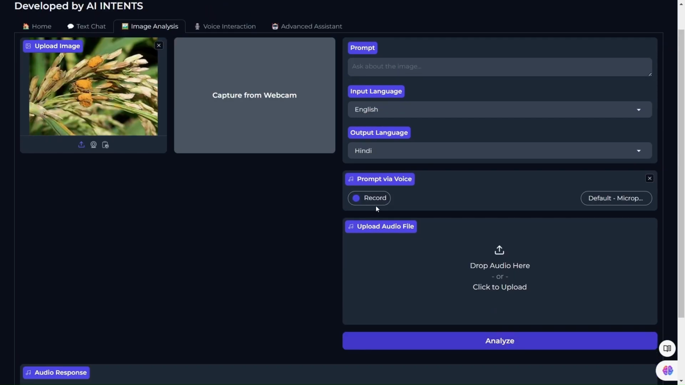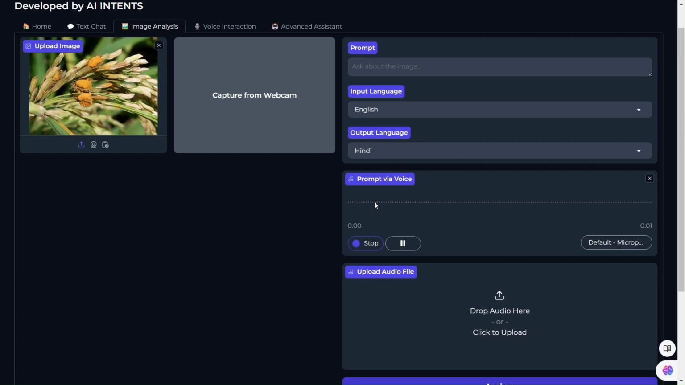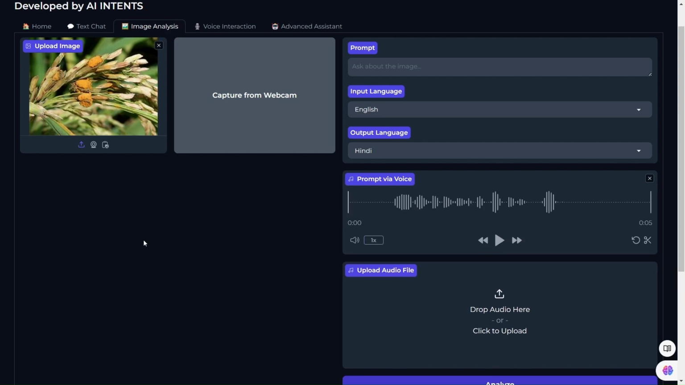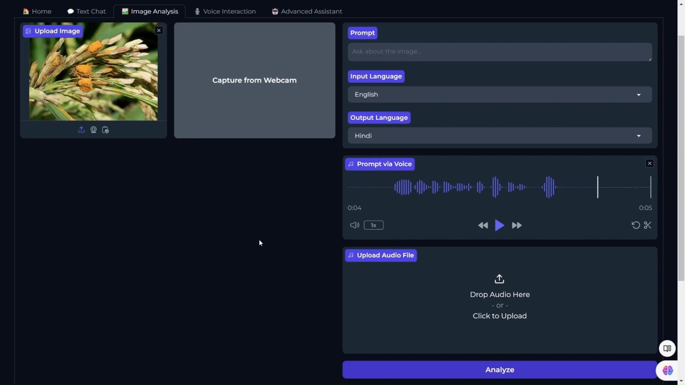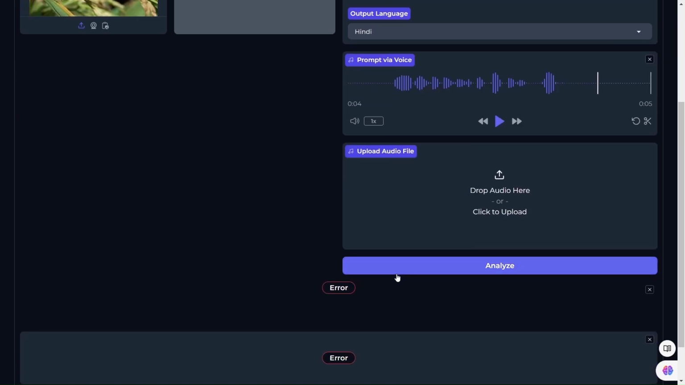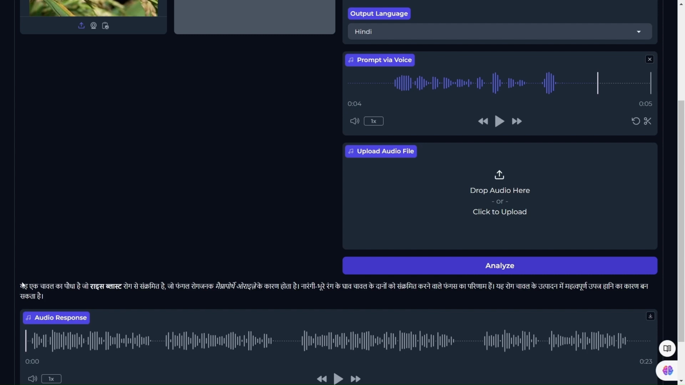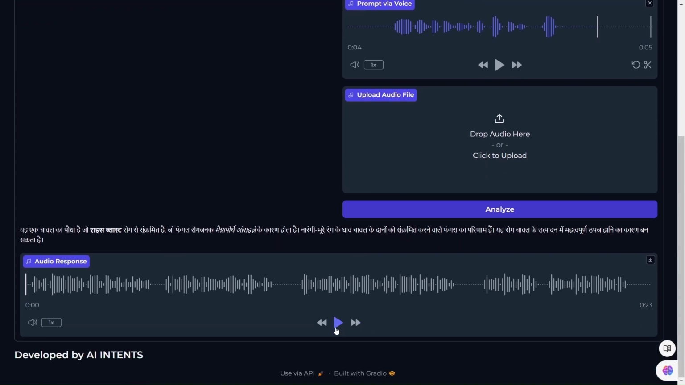I'm giving the query by my voice about that image. What was the disease occurred to the crop? So this is the voice prompt I give. I asked what was the disease occurred to the crop. So I'm clicking on the analyze. It gave me the perfect output and I am able to listen to that output also.